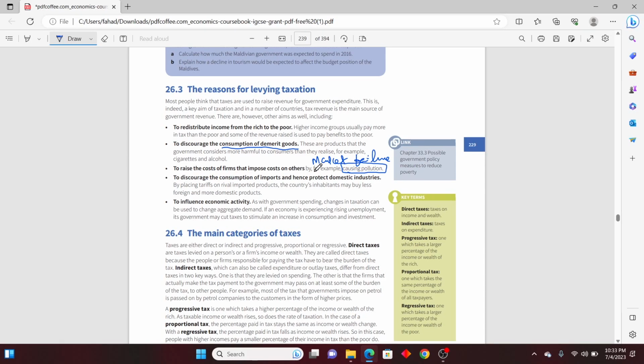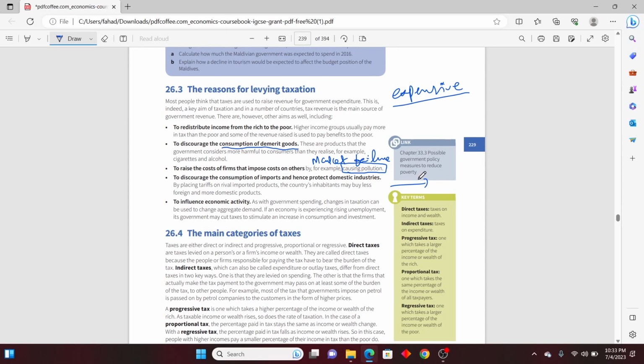Next point is to discourage the consumption of imports and hence protect domestic industries. Again, if you see the cars, we have several cars which are very expensive in Pakistan. The reason is that the government has imposed some sort of taxes on that, and when the government is imposing taxes, they want that good to be more expensive for the customer. But again, in Pakistan, people are saying that if it is expensive, then most probably it will be of good quality. So that is a misconception in our people.